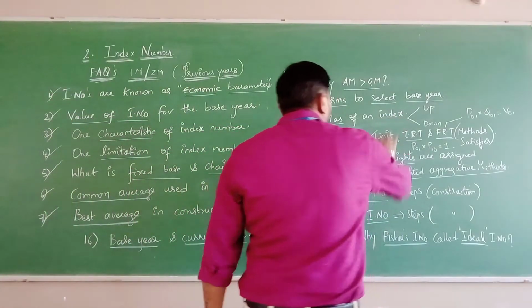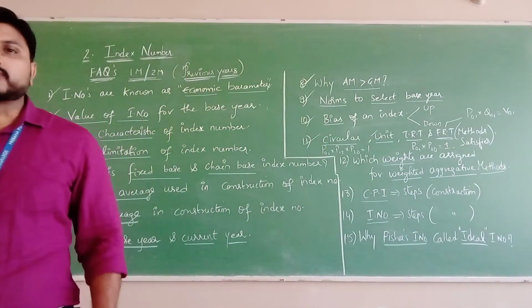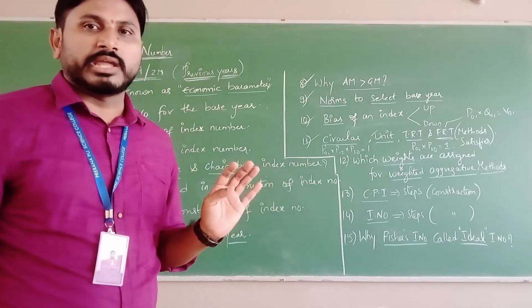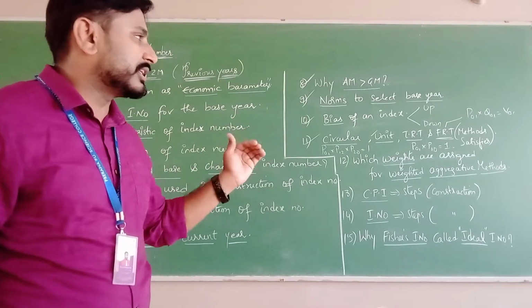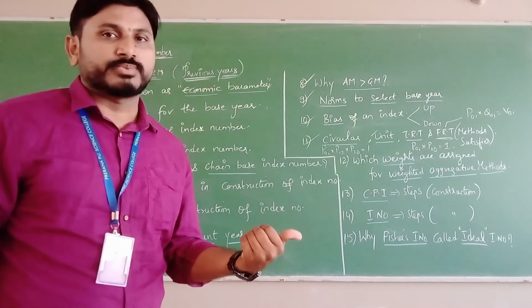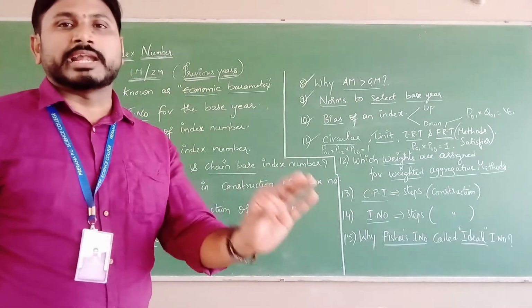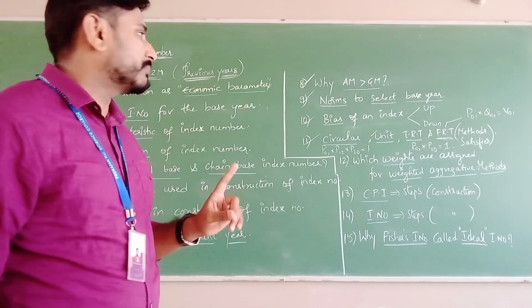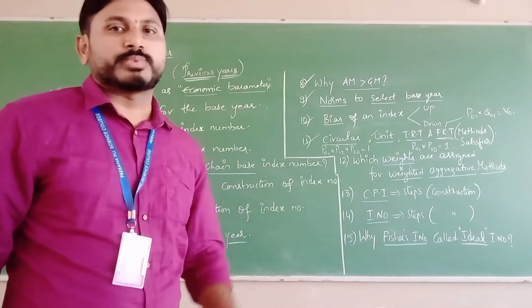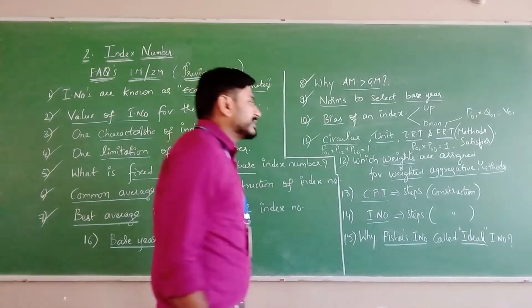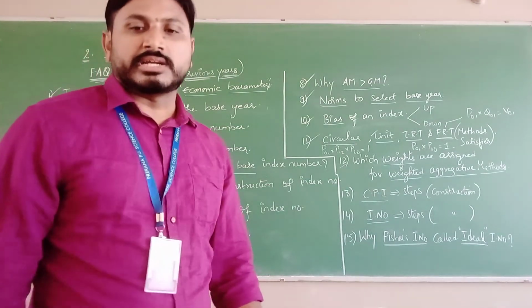And the next one is unit test. Unit test is always neutral. It satisfies all the methods. Independent of units, whatever we are measuring, there the unit test will be satisfied. But except the simple price relative index number. Except that, everything satisfies the unit test. Clear?